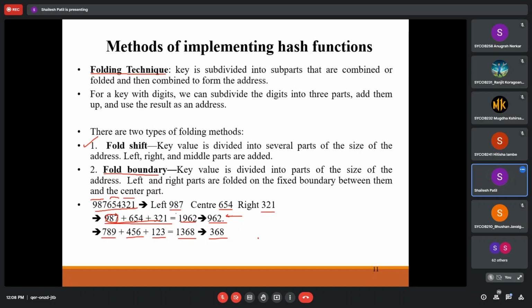So this is called the fold shift, and this is called the fold boundary, so that we can use. Now we'll see later why there are so many methods.